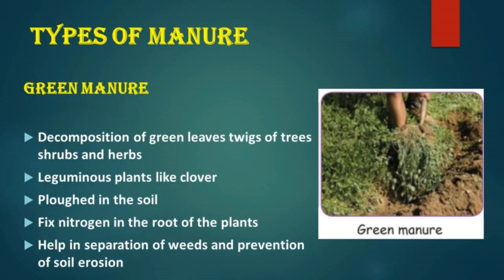Next one is green manure. This is the manure obtained from decomposition of green leaves, twigs of trees, shrubs and herbs. Leguminous plants like clover are used for this purpose. These plants are ploughed into the soil. They fix nitrogen in the roots of the plants. They also help in suppression of weeds and prevention of soil erosion.